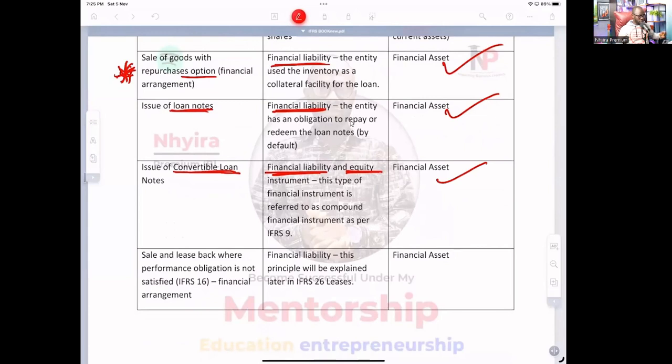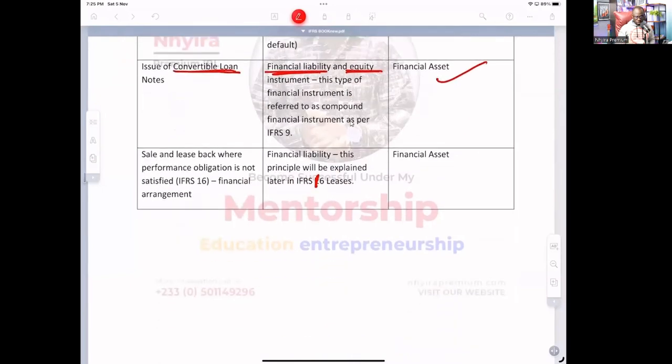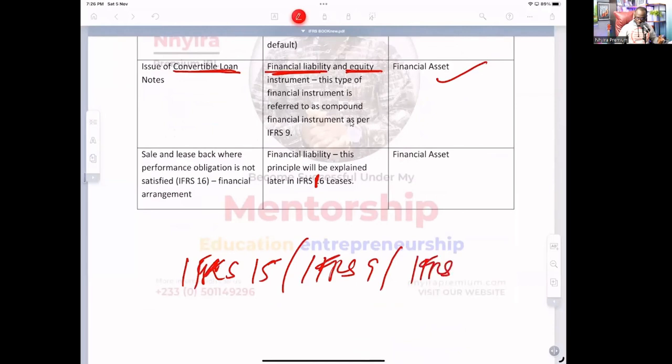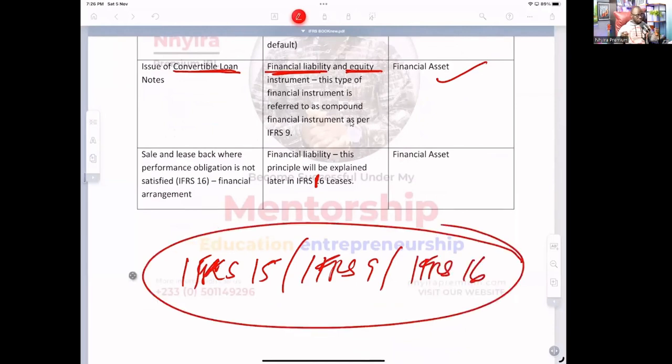Then the last one, which is under IFRS 16, that we'll be looking out for later on, that is sale and leaseback transactions, where the performance obligation is not satisfied. Again, when we get to IFRS 16 leases, we will talk about this there. So if you remember in my introduction to the class, I told you that IFRS 15, IFRS 9, and IFRS 16 are related.